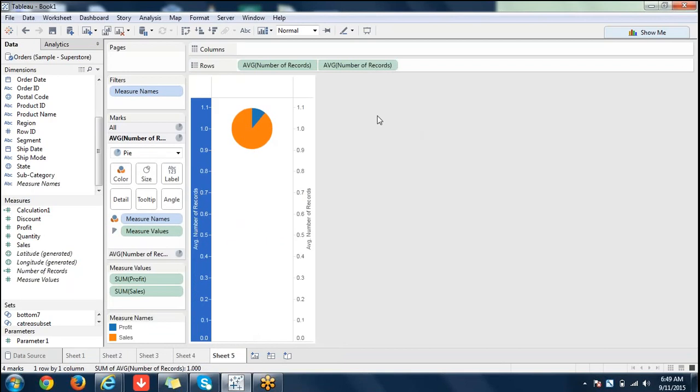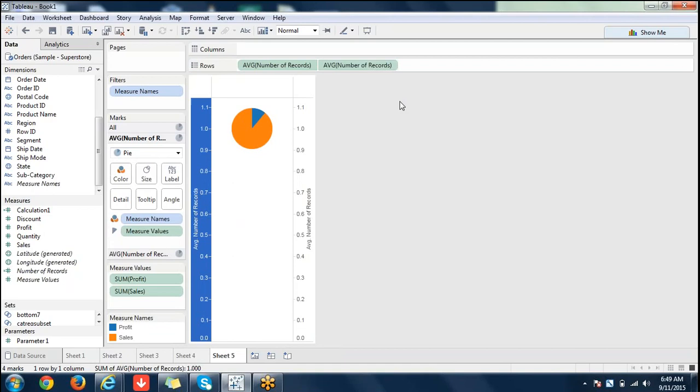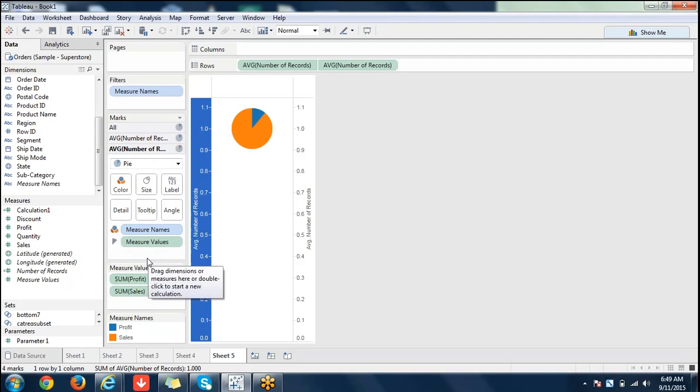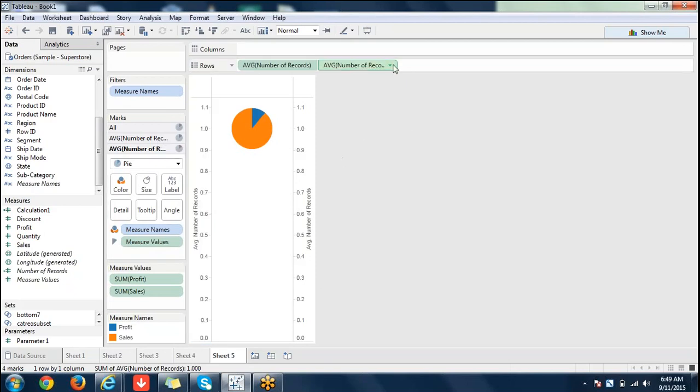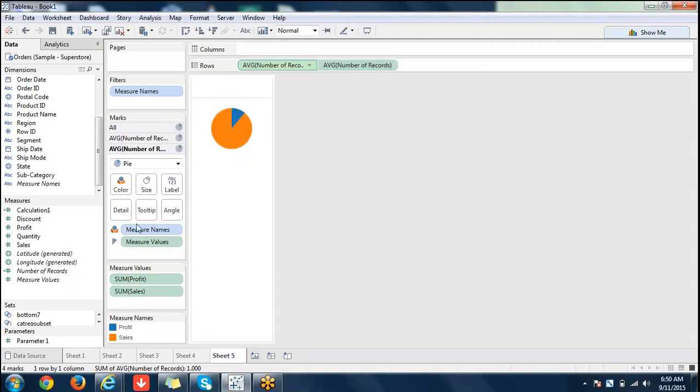So, dual axis, synchronous axis. Why am I creating two things here? It is to get a separate axis for everything, for profit, for measure one, for sales. For two measures I want two sections, or two shelves, here. That's why I'm creating this one. Otherwise we don't need this. I'm going to remove the headers here, so in a way we are almost there.